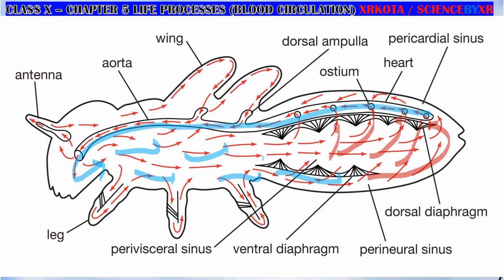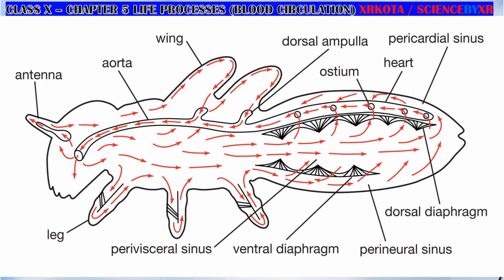So it goes even into the wings, into the appendages, into the head, and then again it enters through these ostia back into the heart. The blood vessels are not found in them. The blood is flowing in the cavity of the body. The body cavity is known as hemocoel. So that's all in the open blood circulation.